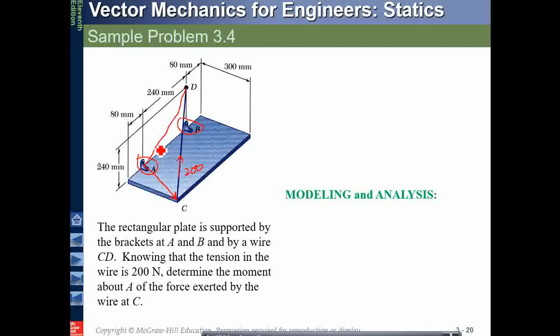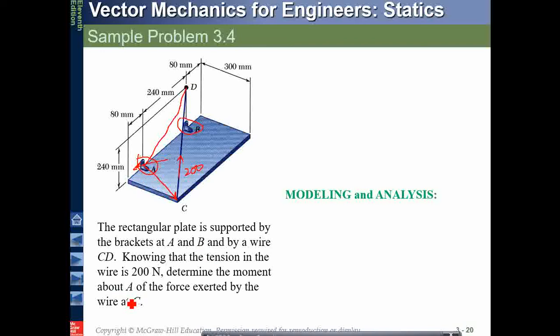This line is not straight, just consider it as a straight. So this triangle is my plane. And the two vectors are AC and the force. They are on the same plane. So the moment should be perpendicular to the plane. So that should be my moment.